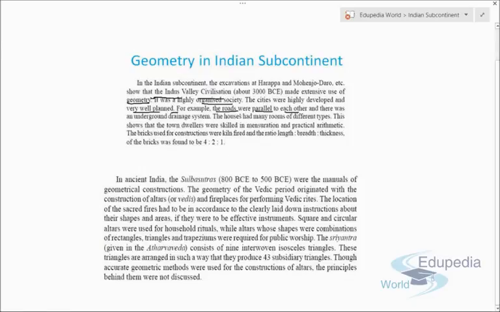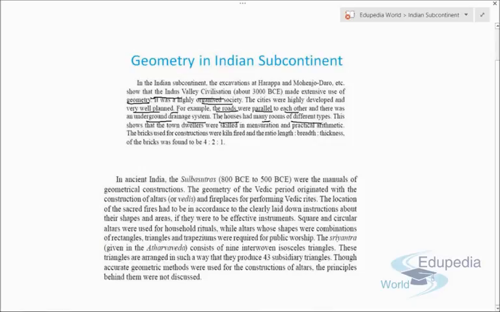So actually the same concepts are being used again and again, but the difference is, in ancient times, people didn't have any standardized system to use geometry, but right now, in a globalized world, we have a standardized system so that anybody in the world can understand what concepts we are using to build a road. So there was an underground drainage system. The houses had many rooms of different types.